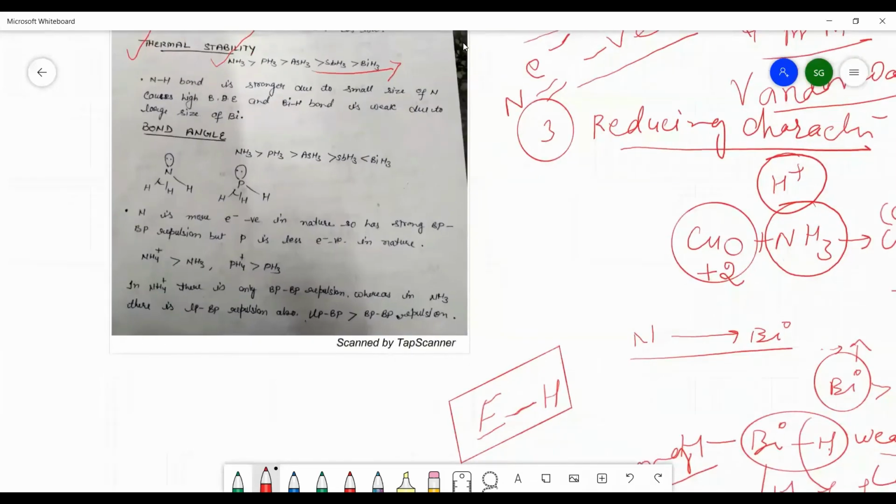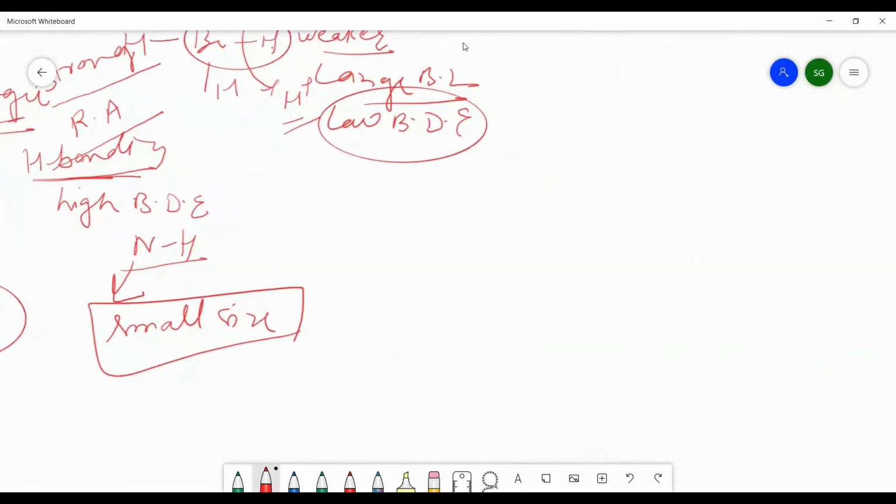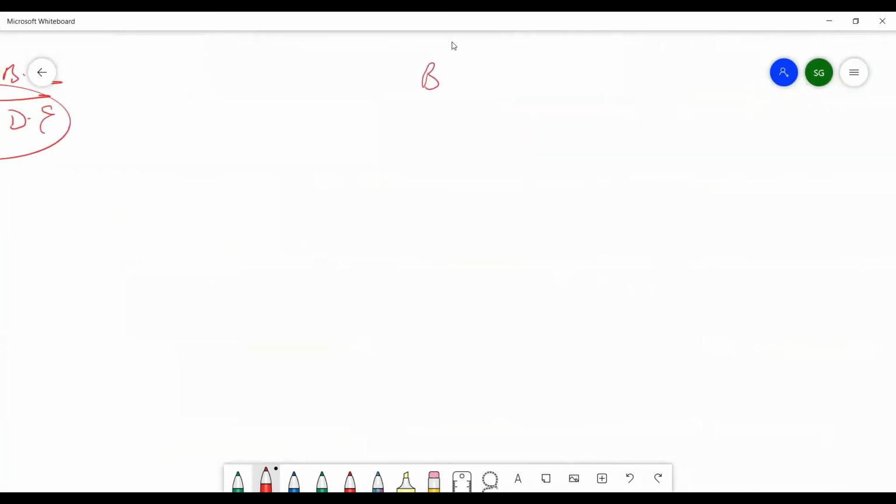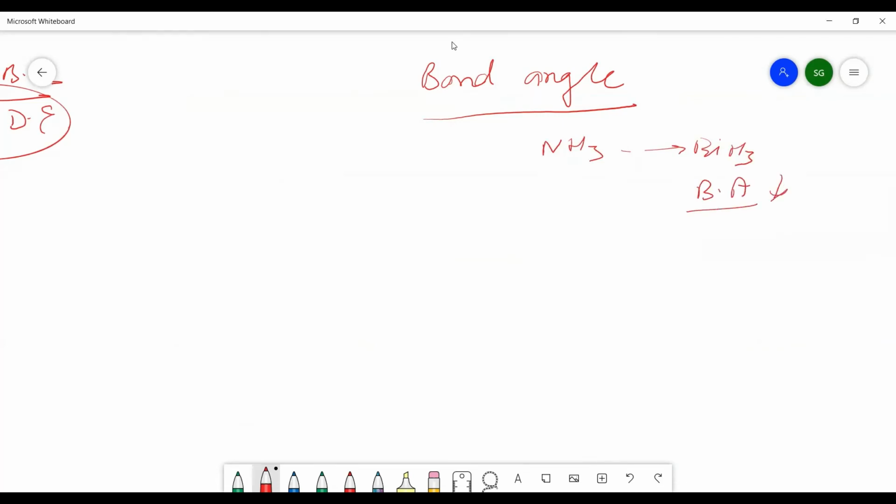Now the next and last topic is the bond angle. The bond angle is reduced from NH3 to BiH3. Bond angle decreases. Now see what the reason behind it is. We will take the example of NH3. You take this, this is its lone pair. Then you will see PH3, and its bond angle is this.